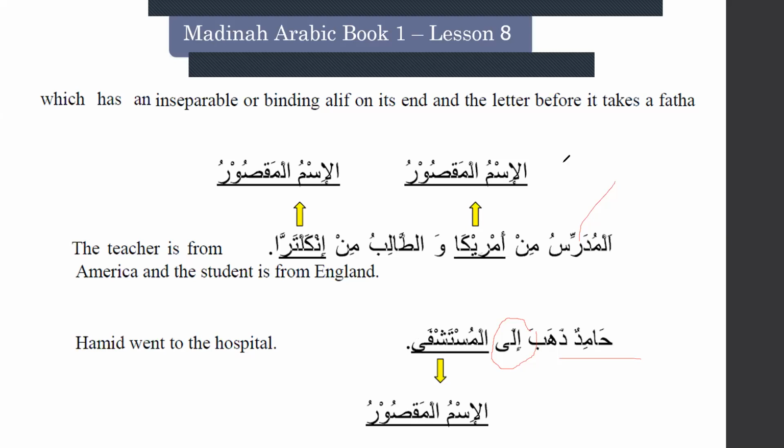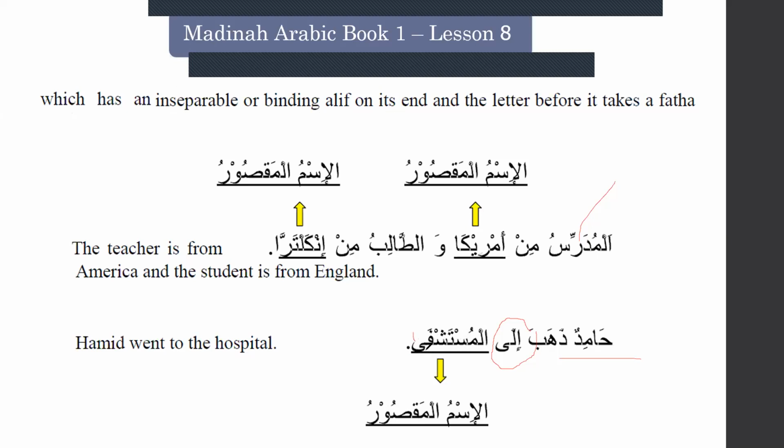Because of ismul maqsoor. Okay, Ustad, here there is no alif. You say ismul maqsoor has an inseparable binding alif, right? But here it has ya. Why is this ismul maqsoor? Okay, we will read it as mustashfa. We don't read it as mustashfi.